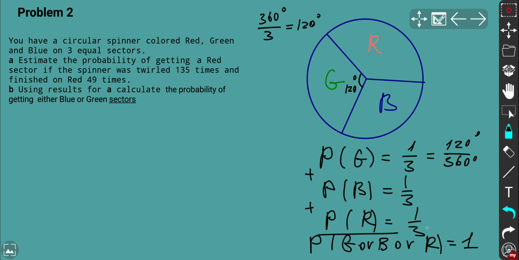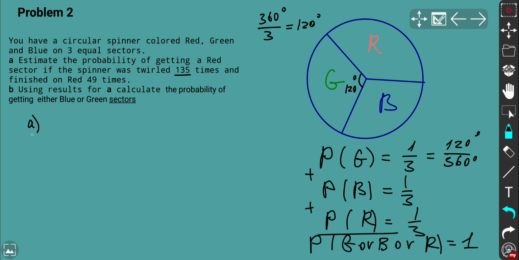Okay, however, we have a different problem here. This is just to show you to make sure you understand ideal probability. But here we have an experiment, and we're trying to estimate the probability that really occurred during the experiment. We've got 135 times, and it finished on red 49 times. We need to estimate the probability of getting red.